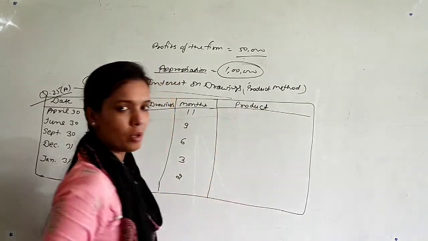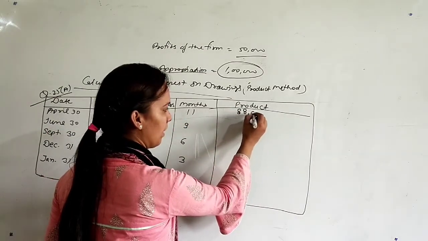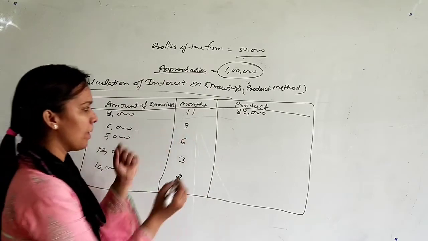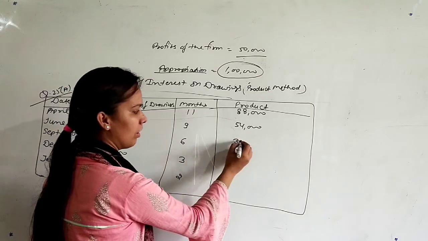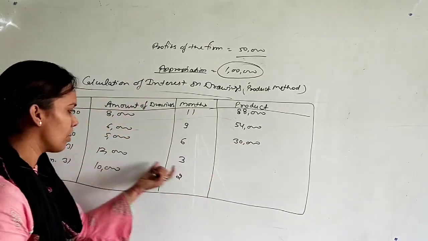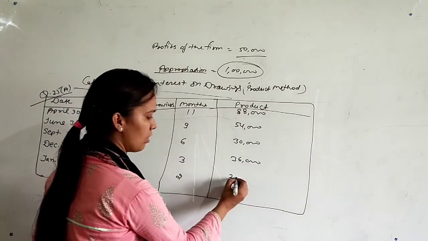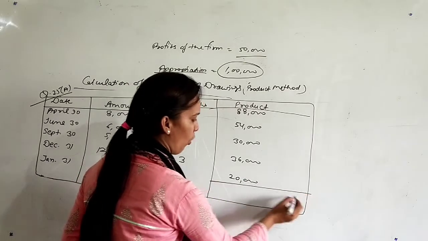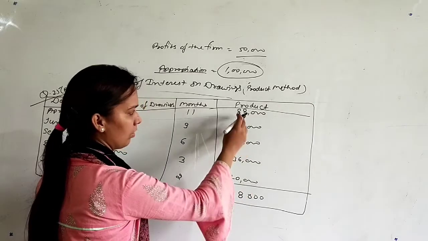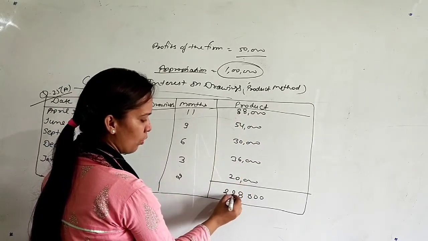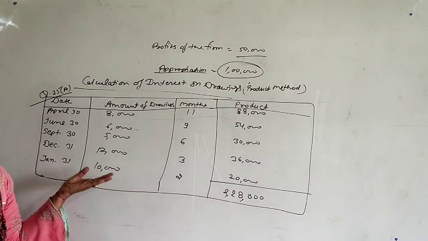Product, everybody knows about the product, that we will multiply. 8,000 multiplied by 11, it is 88,000. 6,000 multiplied by 9, 54,000. 5,000 multiplied by 6, 30,000. 12,000 multiplied by 3, 36,000. And 10,000 multiplied by 2, it is 20,000. Total of all these products is 2,28,000. This is the total drawing of every month.